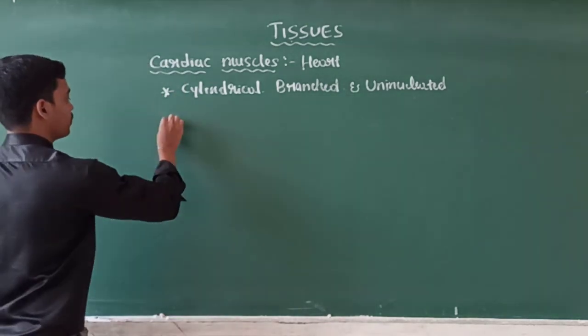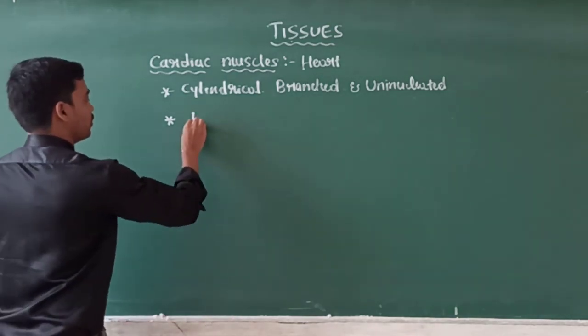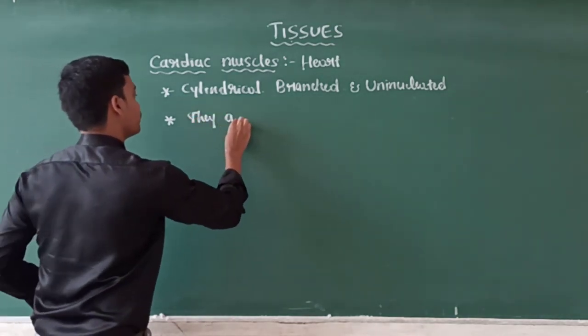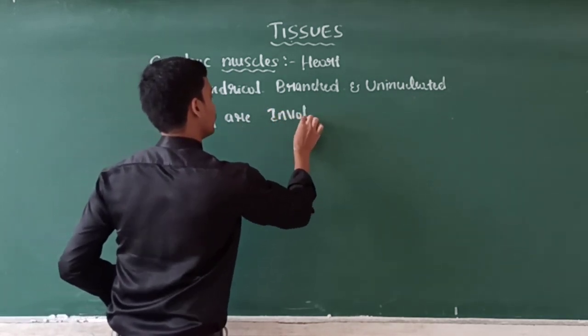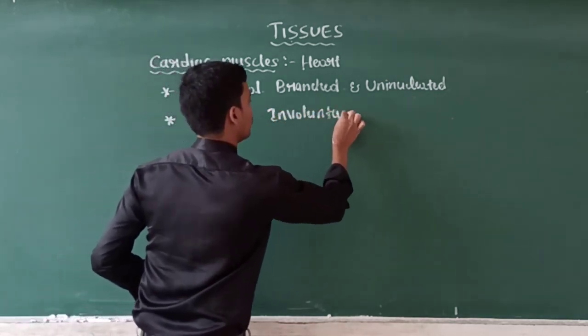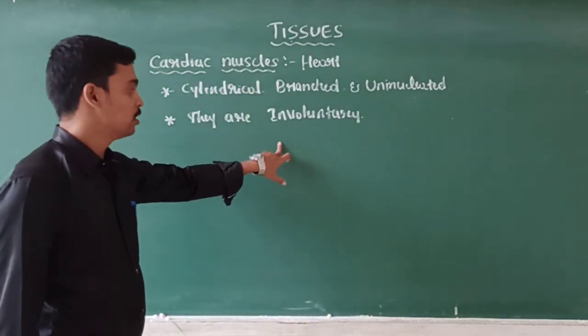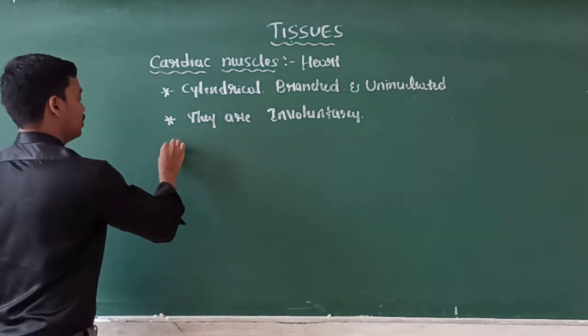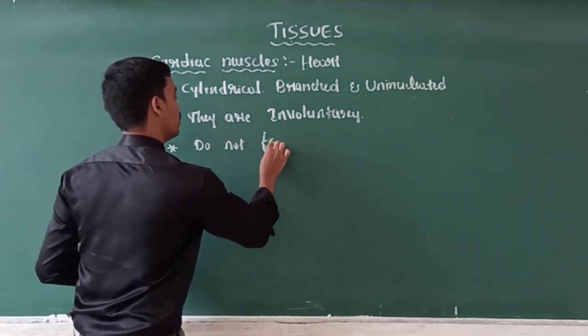Next property, they are involuntary. Involuntary means they are not controlled by our will. And next, they do not fatigue easily. They continuously work and do not fatigue.